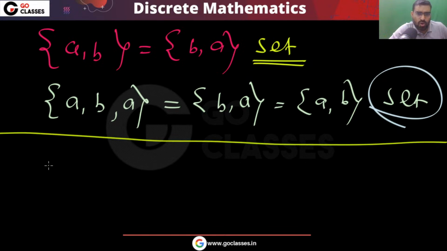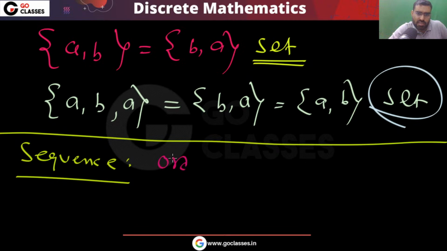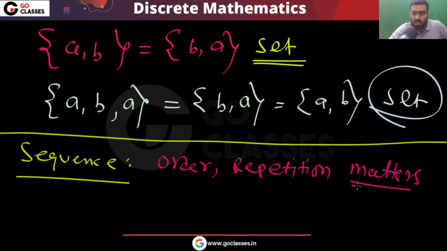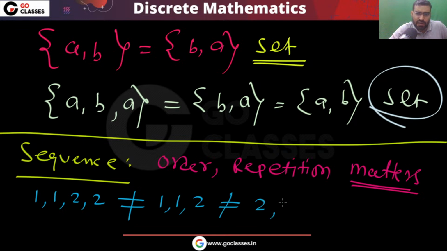Now there is something called a sequence. In a sequence, order matters and repetition also matters. This concept of sequence, order and repetition both matter. What it means is, for example, if you have 1 1 2 2, this sequence is different from 1 1 2. This sequence is different from 2 1 1. This sequence is different from 1 1. This sequence is different from 1 2 1. So all these sequences are different.